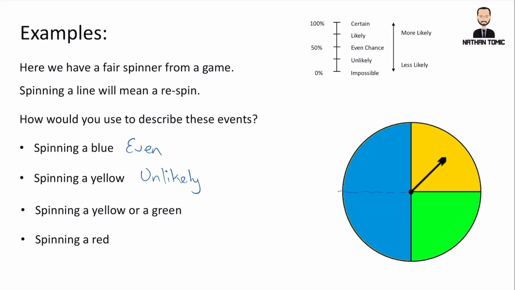Now, if we talk about spinning a yellow or a green, so anything in those two sections, again, we come back to it taking up half of the spinner. So we again start talking about that having an even chance. Because the yellow or the green in this case, instead of going from unlikely, we've got an even chance. And the last one, spinning a red. Well, there is no red on this spinner, so that of course is impossible.